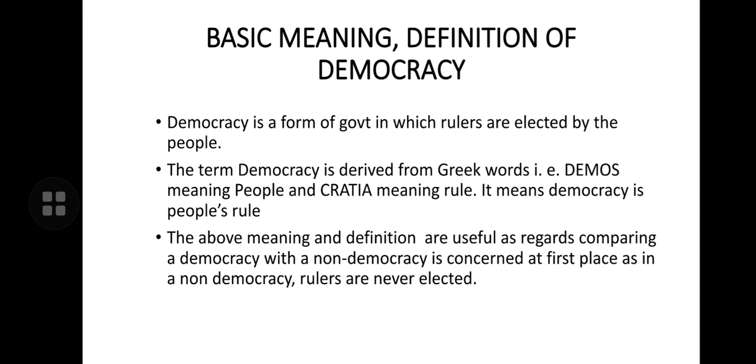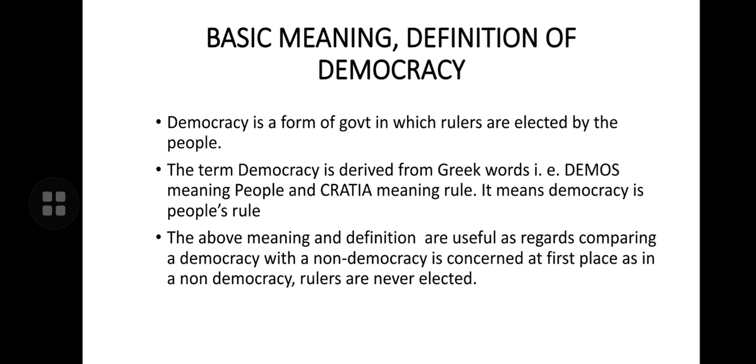So let us understand the basic meaning, the definition of democracy. Democracy is a form of government in which rulers are elected by the people. So democracy does not recognize heredity as a process of selecting the rulers. In a democracy, the ruling authority is not passed on from father to his son or daughter.